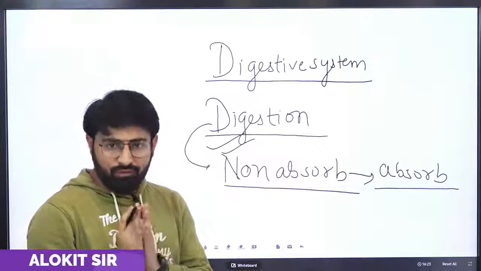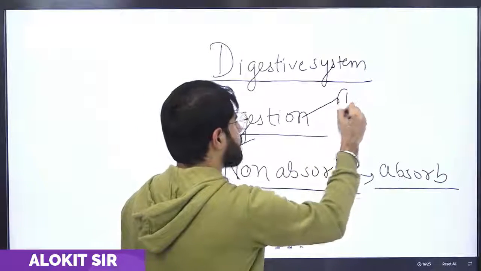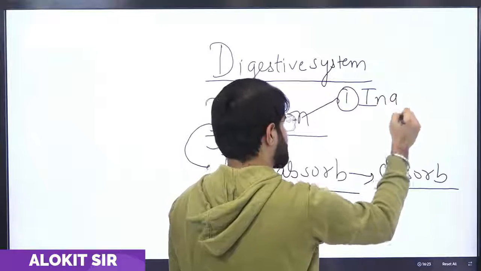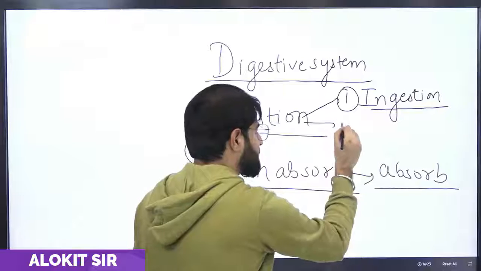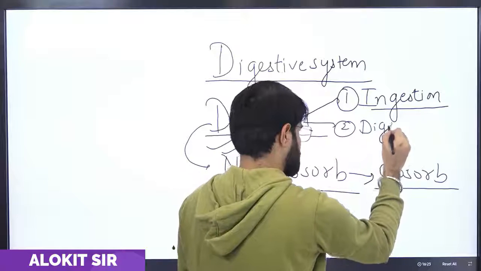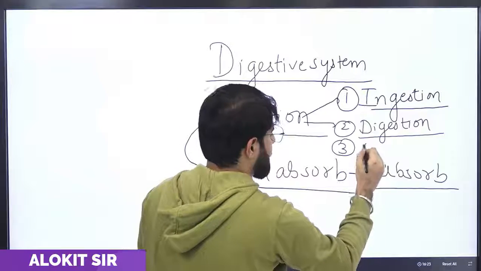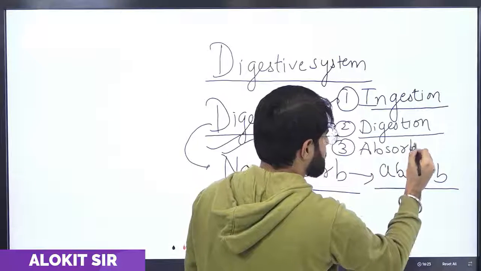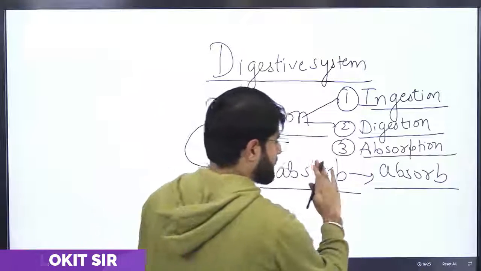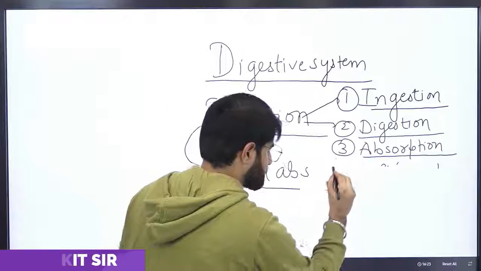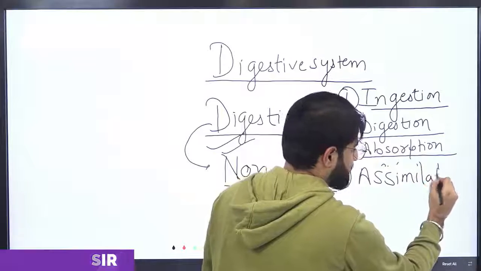Basically, digestion takes place in 5 steps. Let me tell you what the steps are. First step is ingestion. Second step is digestion. Third step is absorption, meaning the absorption of food in the blood. Then the fourth step is assimilation. Assimilation means release of energy in the body.